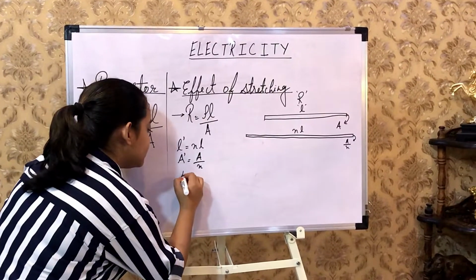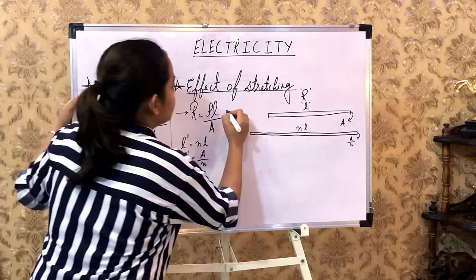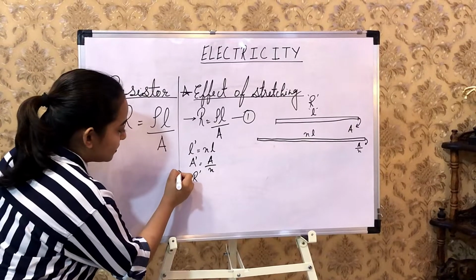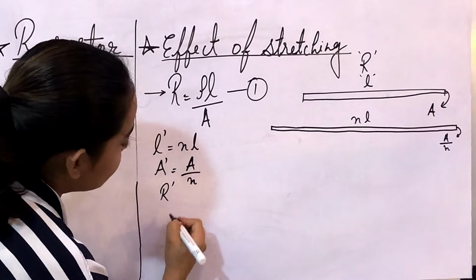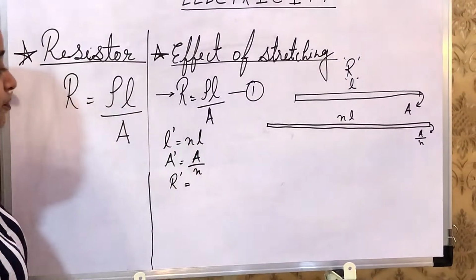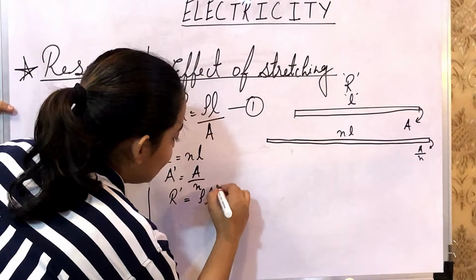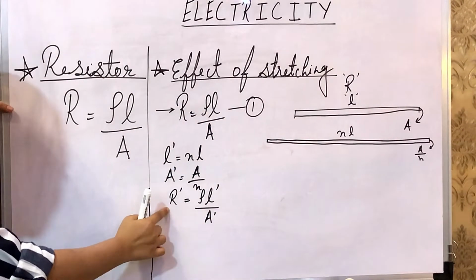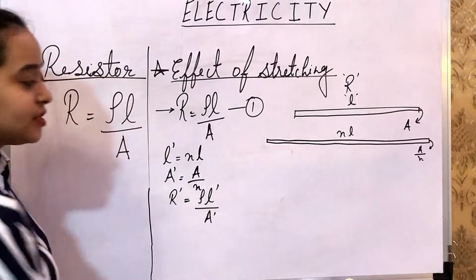For the resistance R dash, of course. So this was the formula for the initial resistance. Now I am going to write the formula for the changed resistance. Changed resistance is R dash, which should be equals to rho L dash upon A dash. R dash is the new resistance, L dash is the new length, A dash is the new area.